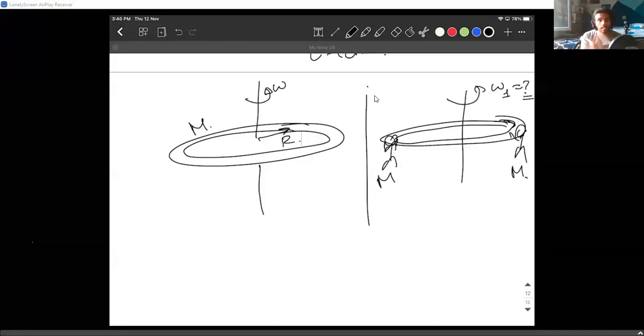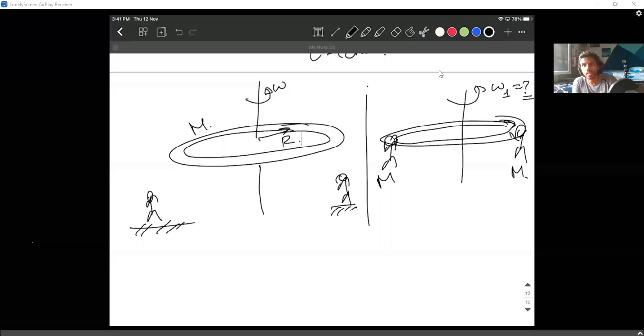The ring was already rotating. Let's just say the men were standing on the ground for a while. This is the question. Suddenly they hopped onto the ring and started rotating along with the ring. What is the new angular velocity of the ring? How are you going to solve this problem? I want a quick answer, guys. If you want to tell me the method also, that's fine.